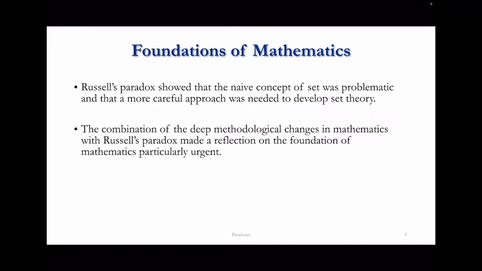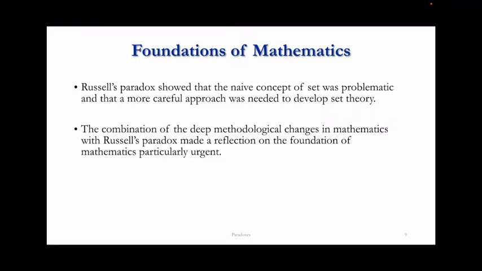This brought many to think that it was urgent to come to some sort of clarification of what was going on in mathematics. In particular, one had to clarify whether the new methodology was correct, was giving rise to correct forms of mathematics. And one also was wondering whether the new concept of infinity, which had been put forward, especially through Cantor's set theory, was perhaps a source of some of the trouble. So whether one could use safely the actual infinite in mathematics.